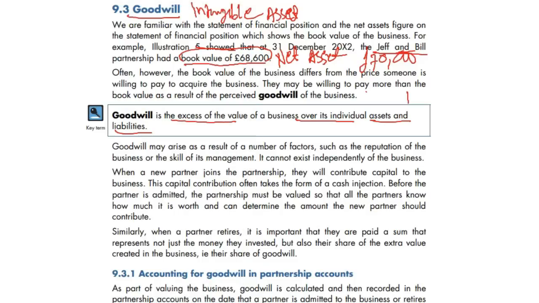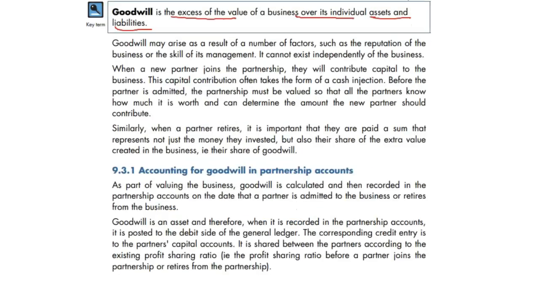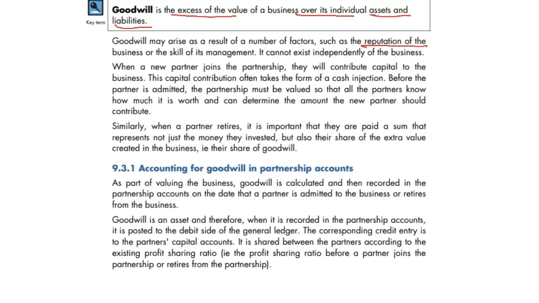Because of the name, fame, and good reputation of the business, goodwill arises. These are the factors written here: skills, management, and that's your goodwill. But we do some calculation in partnership accounting. Whenever we admit any partner or any partner retires, we need to check out the goodwill.